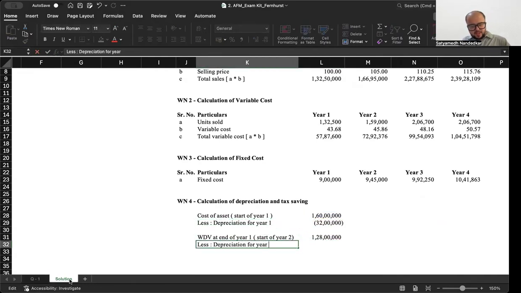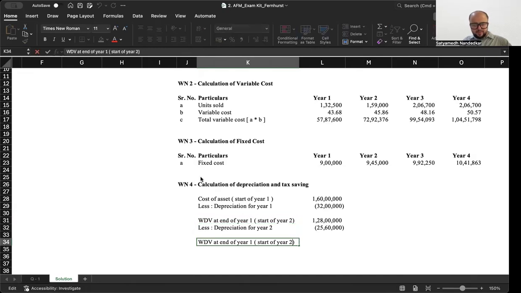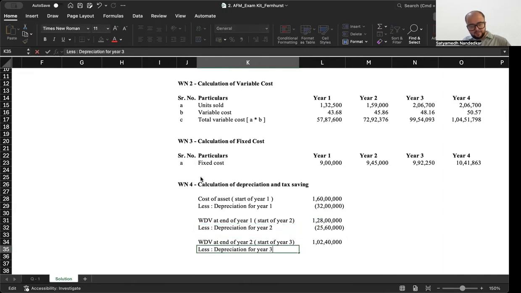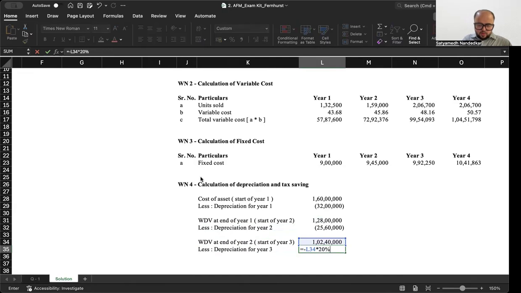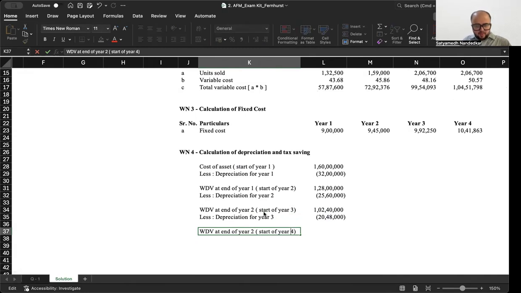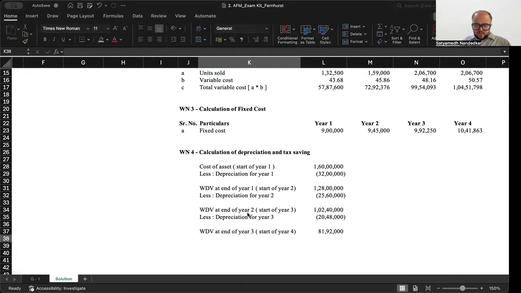Then depreciation for year 2, again this into 20%, 25 lakh 60,000. Then WDV at the end of year 2, which is the same as start of year 3. This is one of the easier questions, by the way, in your exam kit. Again, this into 20%, 20 lakh 48,000. And now you have WDV at the start of year 4, which is nothing but the end of year 3. The asset value is 81 lakh 92,000. That is your tax written down value.